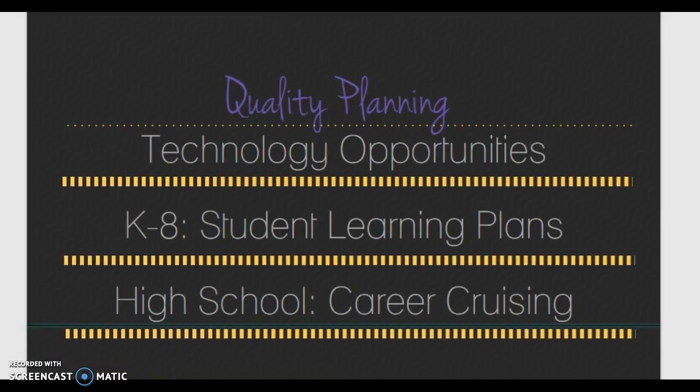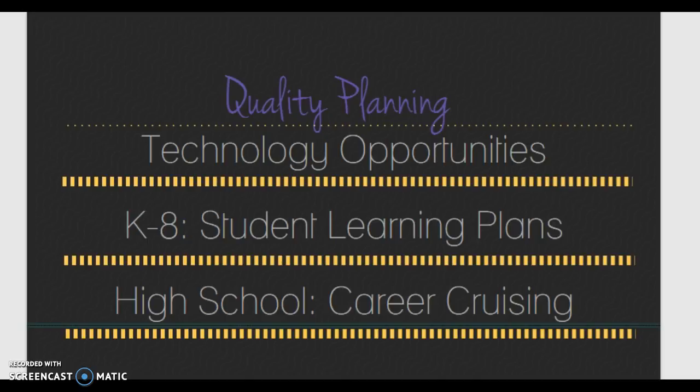Our school has recently gone one-to-one iPads for our K through 5 students. So all of those students are able to use an iPad at school to improve their learning. And then our 6th grade through 12th grade students are a one-to-one initiative with Chromebooks.